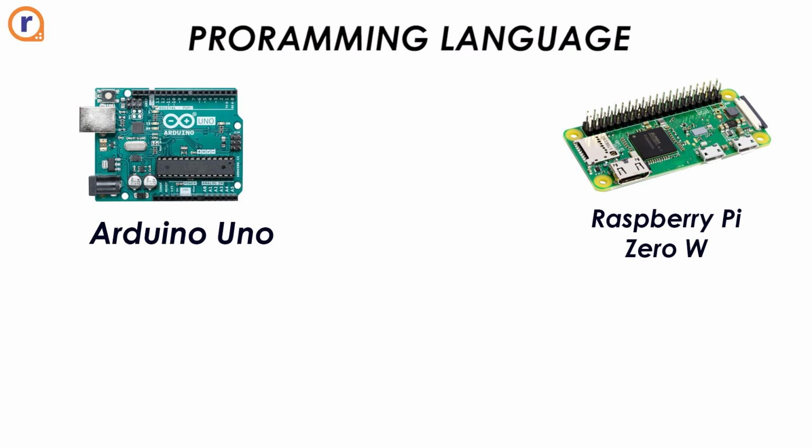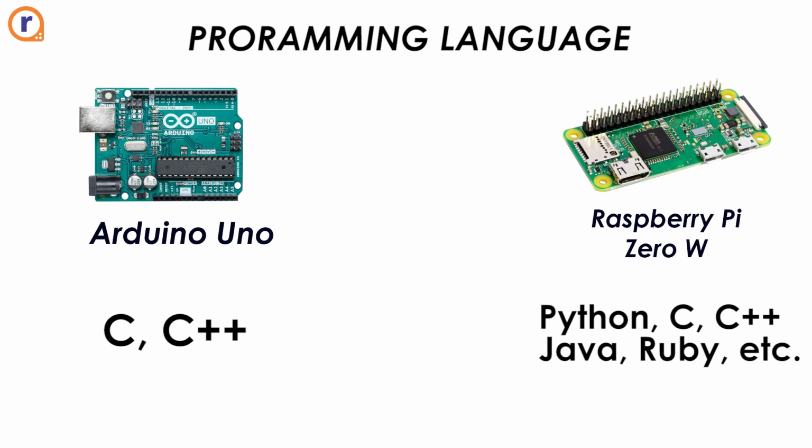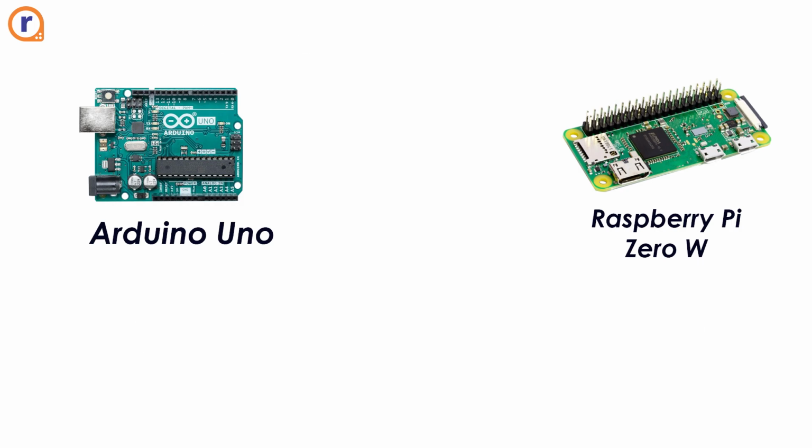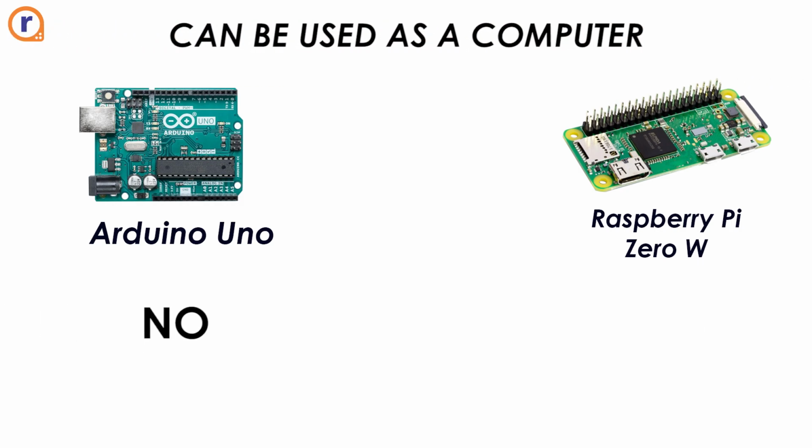The programming language used in the Arduino is C++, while the Raspberry Pi can be programmed in Python, C, C++, Java, Ruby, etc. Other key differences are that the Arduino cannot be used as a computer, while the Raspberry Pi can be used as a proper CPU for a computer. Again, I hope this video helped you make a choice between which developer board you should go for according to the projects and the work you need to get done. Raspberry Pis are costlier than an Arduino, but they provide more functionality as well. So just choose wisely.